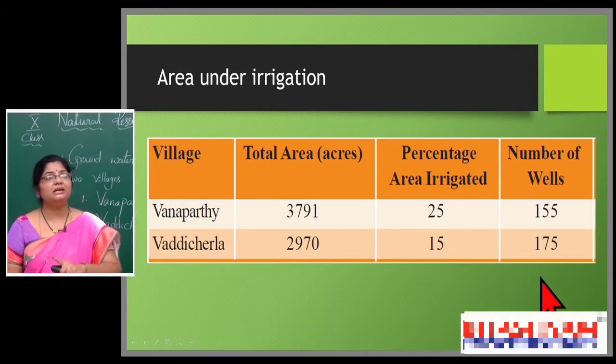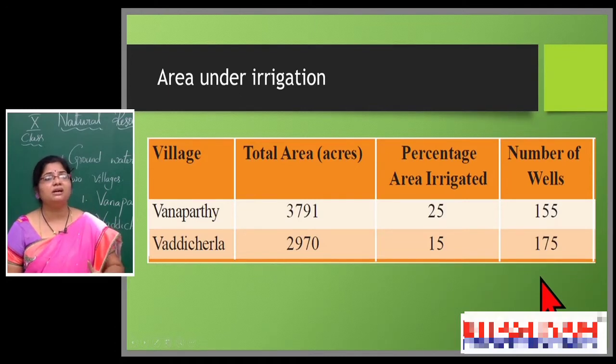But see the number of wells: in Vanaparthi the number of wells is only 155, but in Vadicherla there are 175. In Vadicherla 175 wells were there, but they are unable to irrigate much more land; only 15% of land they are irrigating.